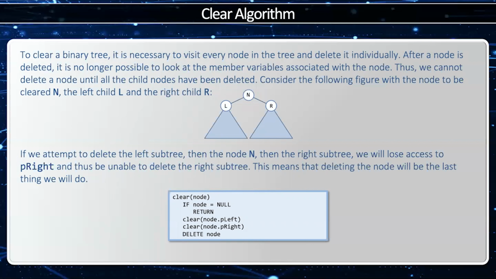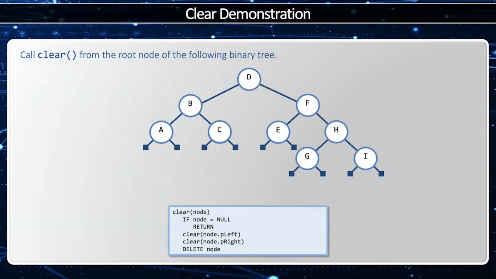And this is a left-right visit traversal. I could just as easily do a right-left clear, and that works exactly the same. To see how this works, consider the following binary tree. I'm going to start by calling clear on D.